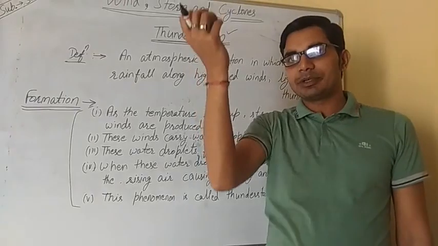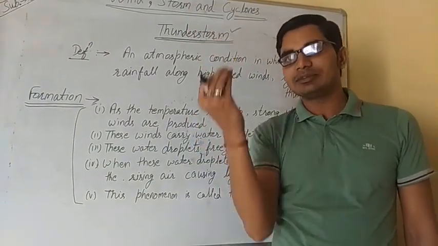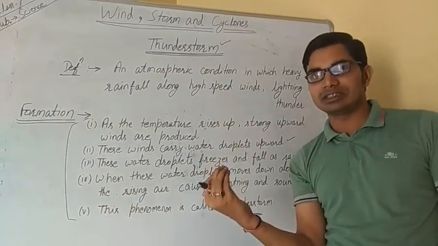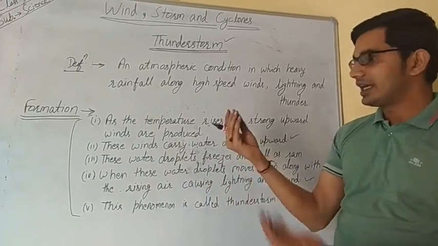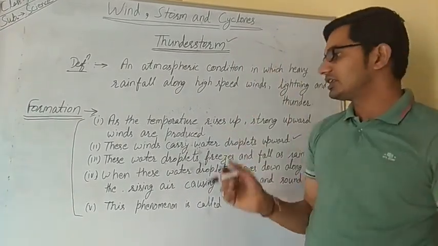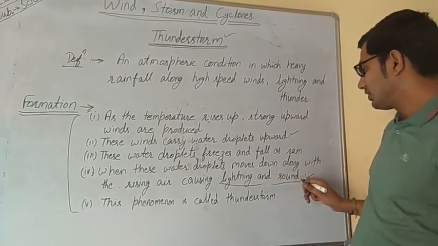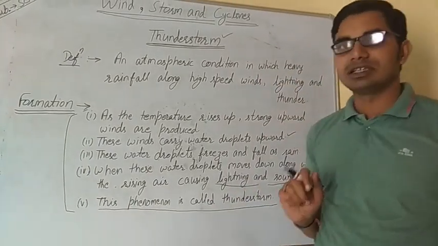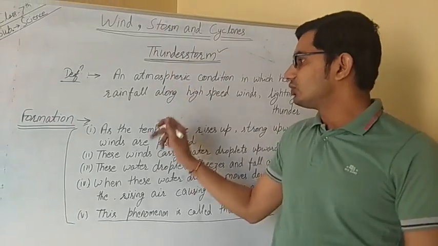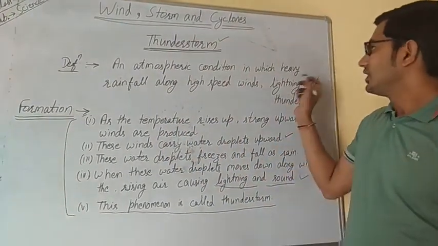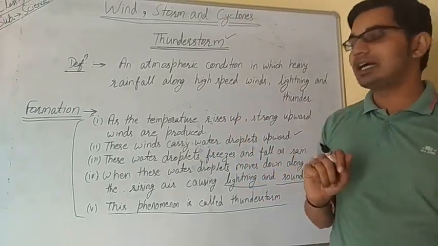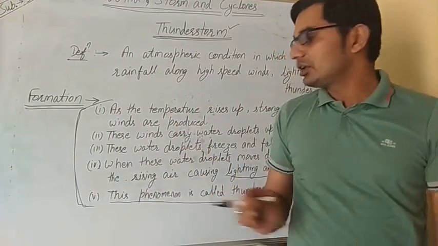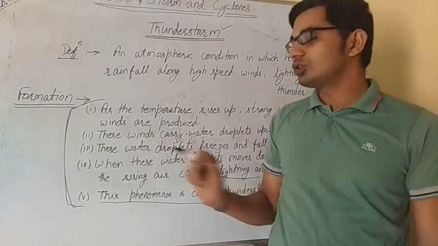When these water droplets move down along with the rising air, it causes lightning and sound. When these water vapors condense, freeze and come down as rain, the water droplets coming towards the earth's surface collide with the rising air and produce lightning along with a sound, and this phenomenon is known as a thunderstorm. So a thunderstorm is an atmospheric condition with heavy rainfall along with high speed winds, lightning and thunder. This is how thunderstorms are formed.